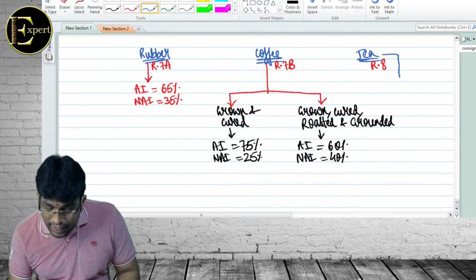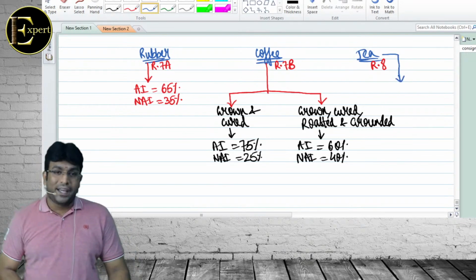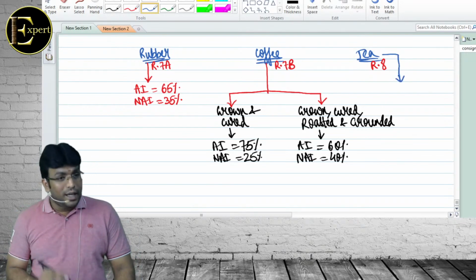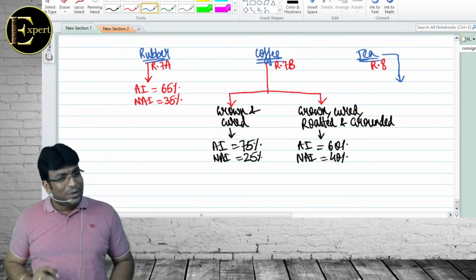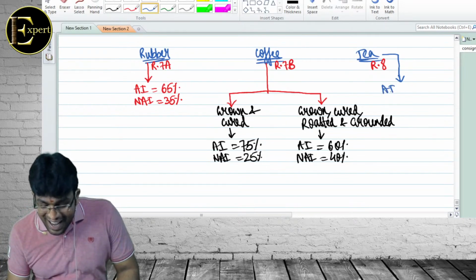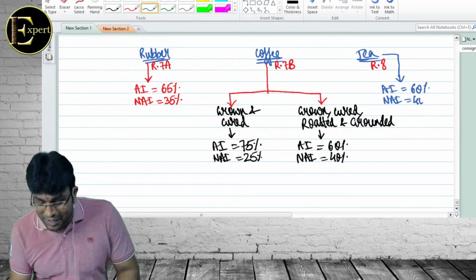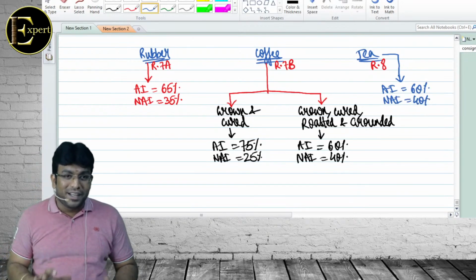Wonderful. In tea there are two categories of tea: normal tea, lemon tea, iced tea, green tea, black tea. Like that is all practically keep with you only. Okay? Straight away they told agriculture income is 60%. Non-agriculture income is 40%. As per income tax, there are no categories in tea.